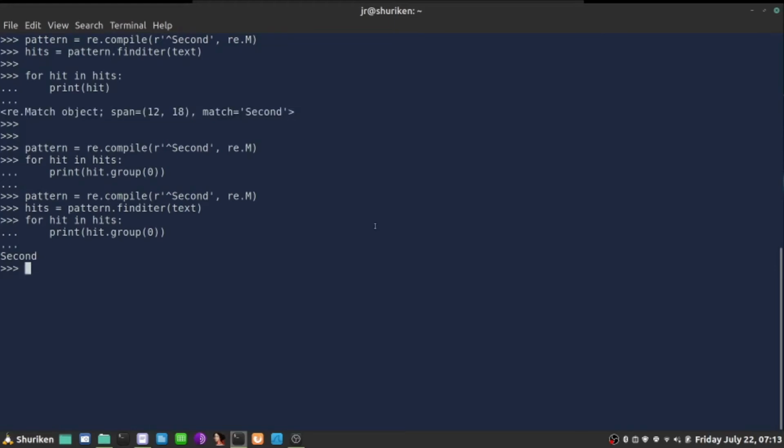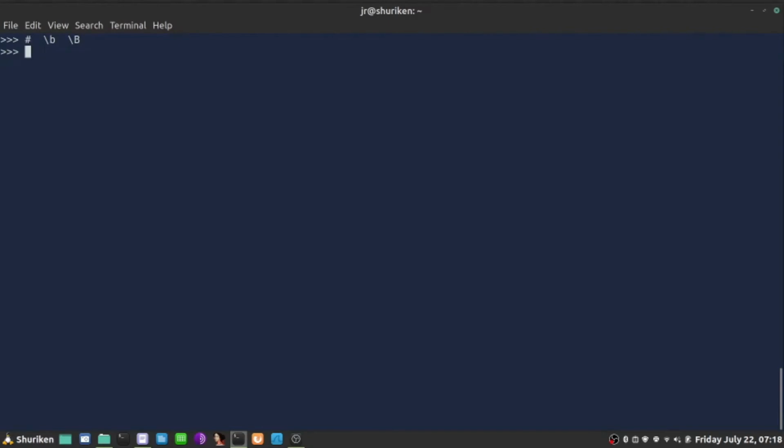Okay, what's next? Another two special characters in regular expressions are backslash lowercase b and backslash uppercase B. Backslash lowercase b stands for word boundary, and this one is the opposite, the word that has no boundary. Now what does it mean? Word boundary, let's create a text maybe. It's going to be easiest if I create a text. So let's have this text, bat space bat battery.